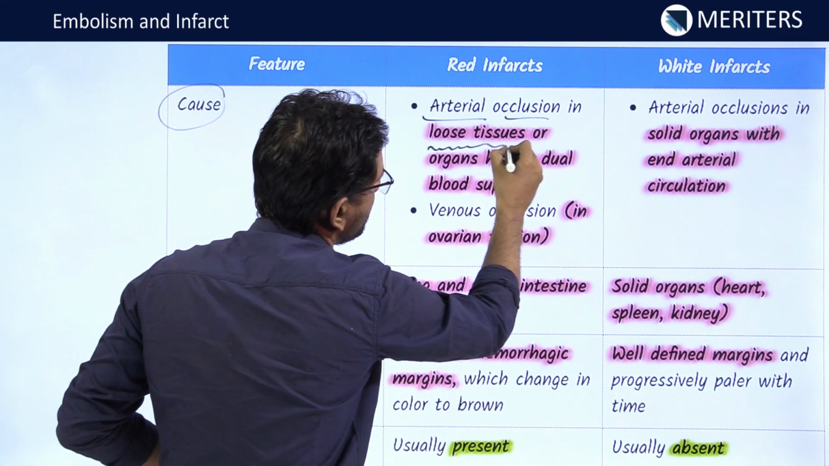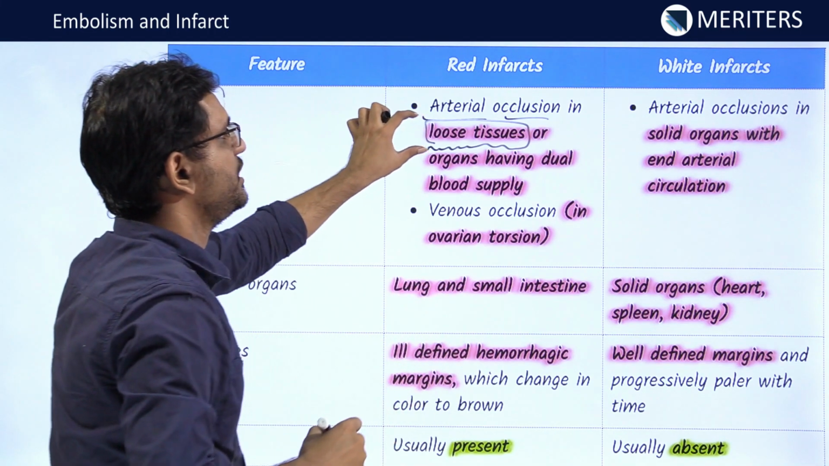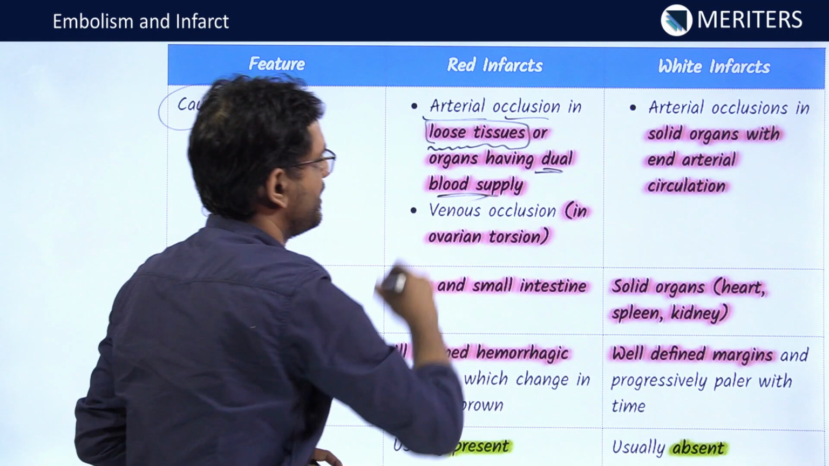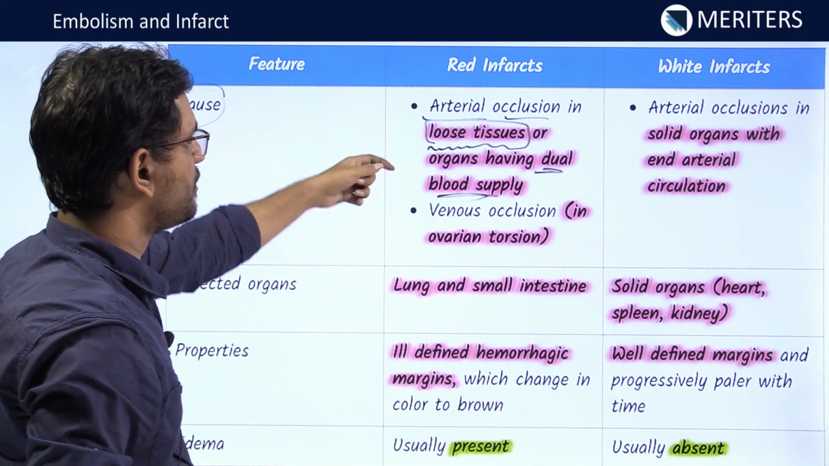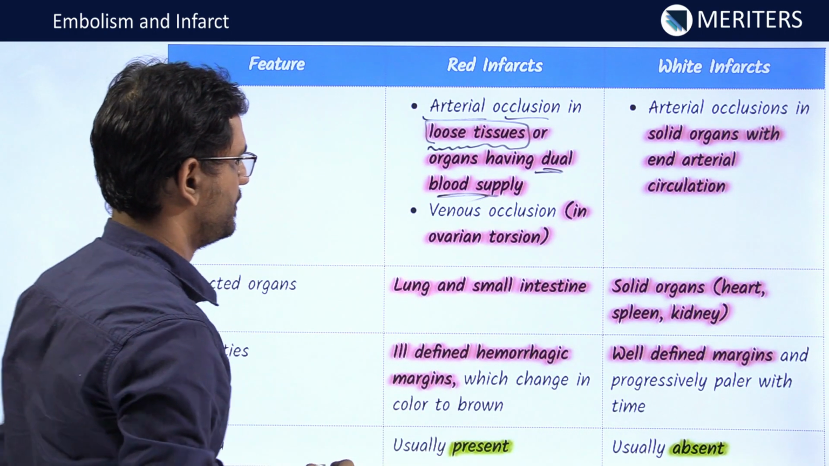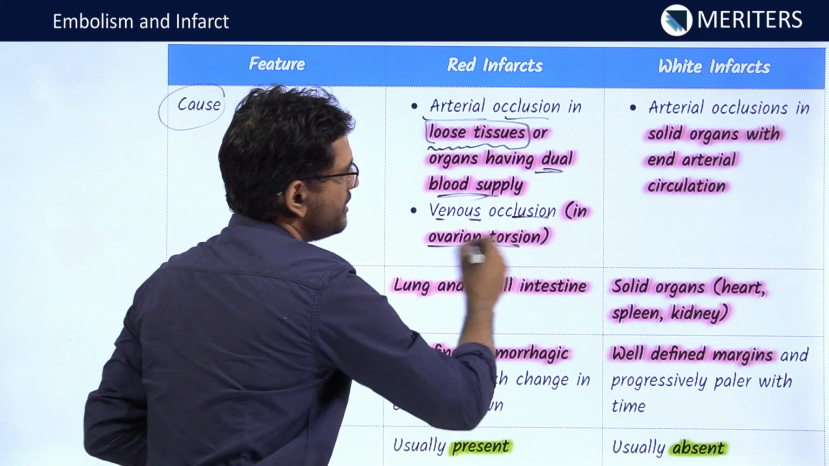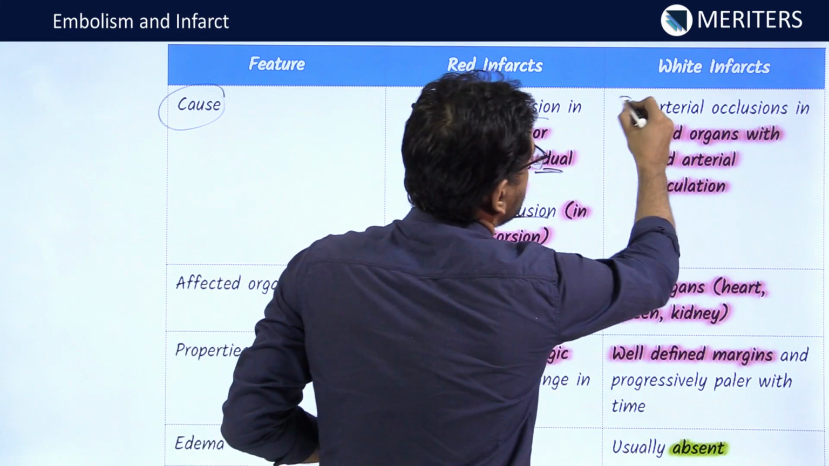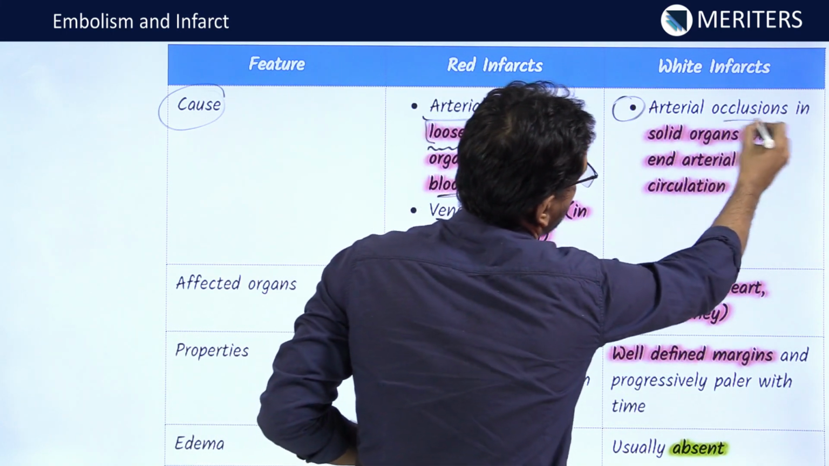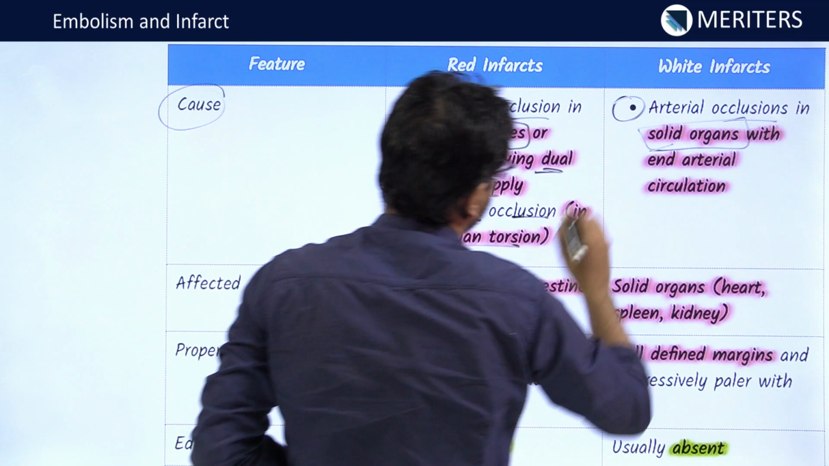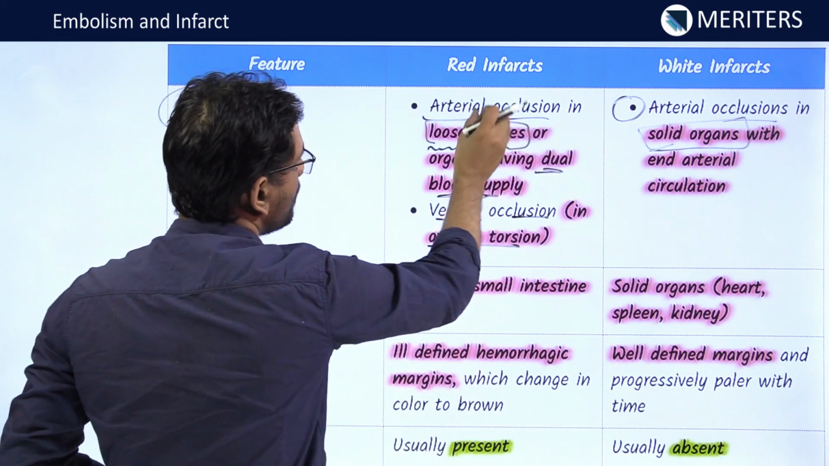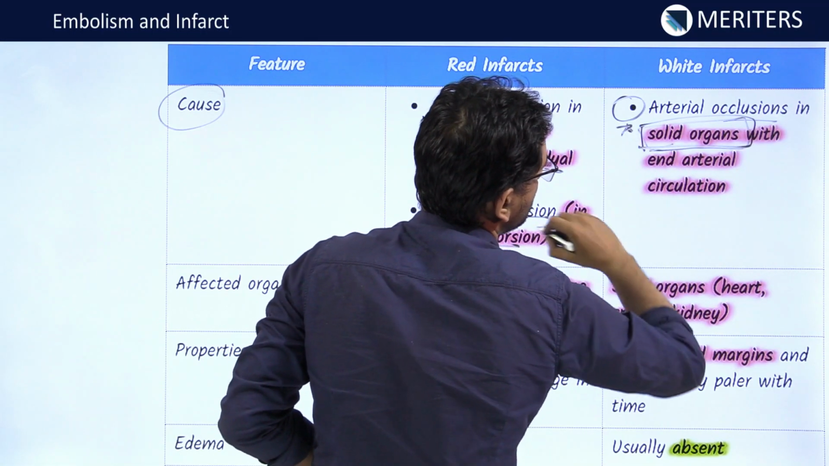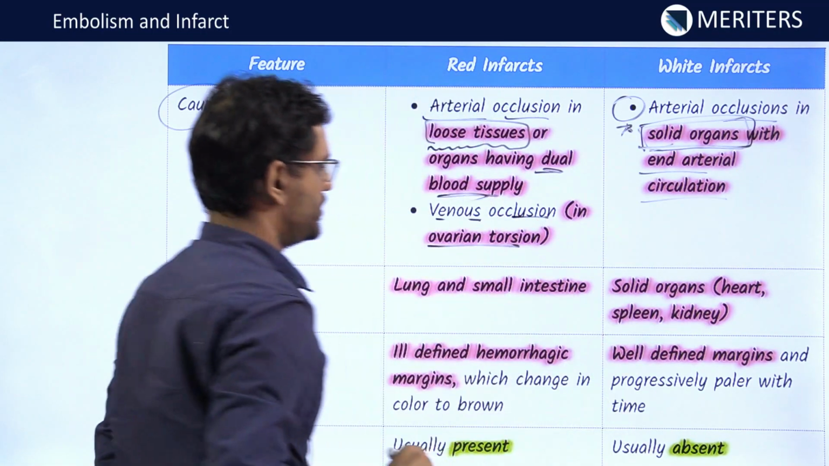Most important to remember here is the arterial occlusion of the loose tissues or those organs which have the dual blood supply, and these two features are very characteristic of the red infarct, right? The venous occlusion in ovarian torsion is also a reason for the red infarct, while the white infarct will be arterial occlusion in the solid organs. So remember the difference: the red infarct is there with the loose tissues, while the arterial occlusion will be there in the solid organs with end arterial circulation.